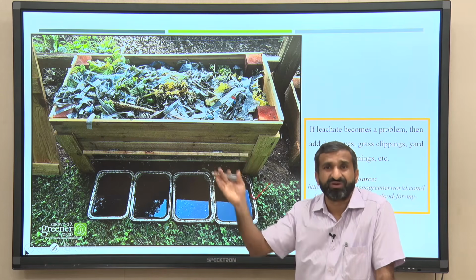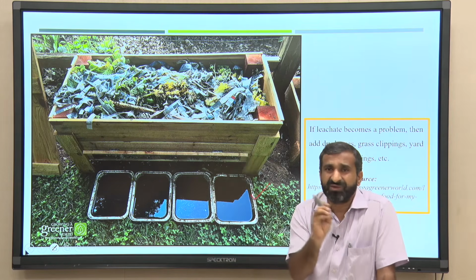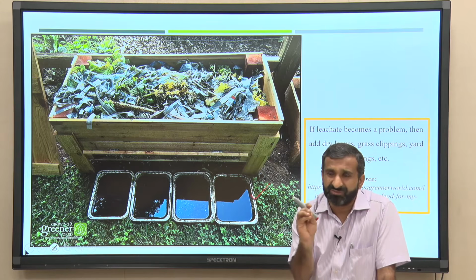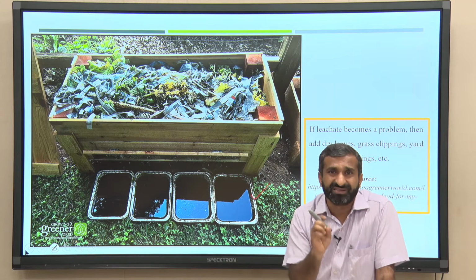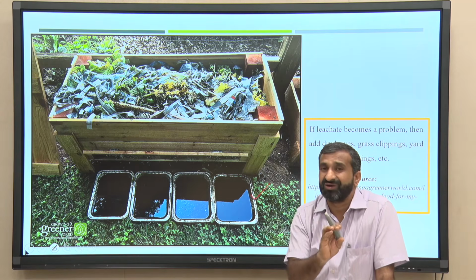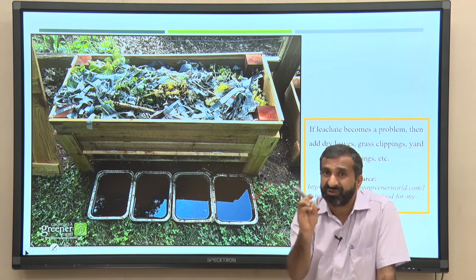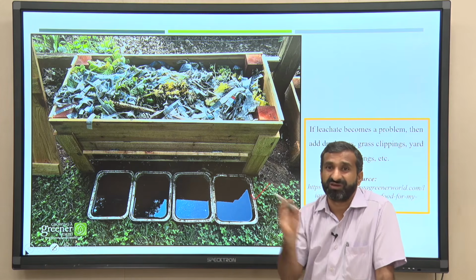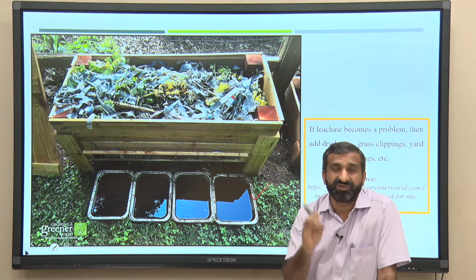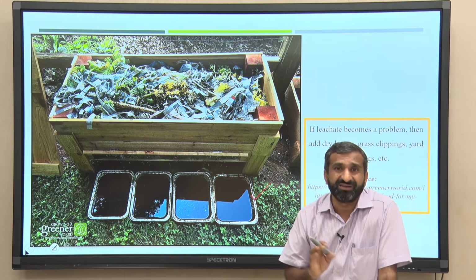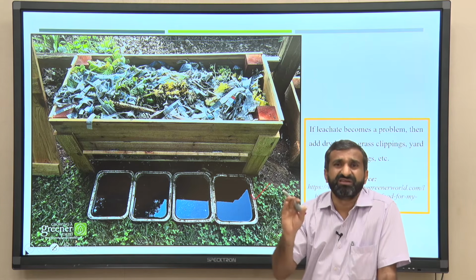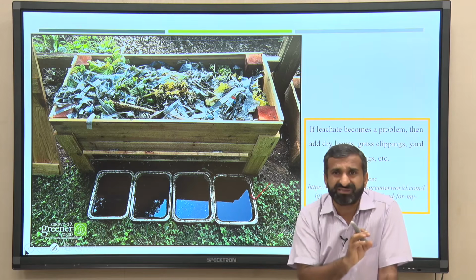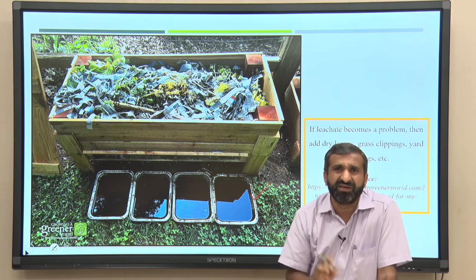It requires a longer period, but in 20-30 days it is not possible to degrade that lignin carbon. But sawdust is very good for absorbing excess water, excess moisture, if you are not able to properly maintain the aerobic condition, especially for kitchen waste, which is highly degradable.